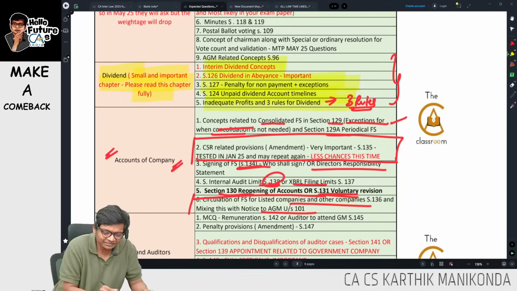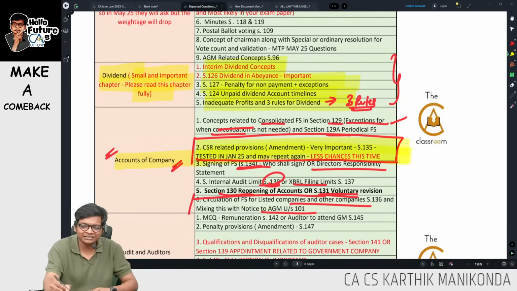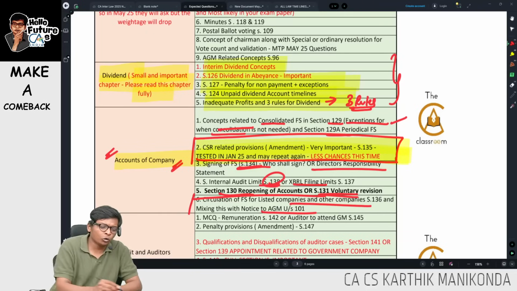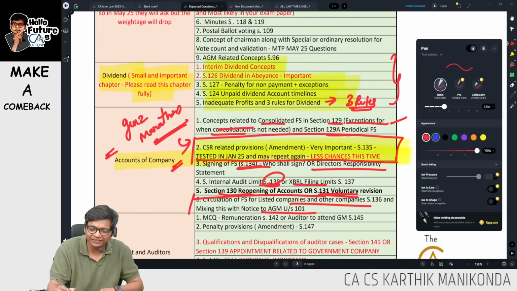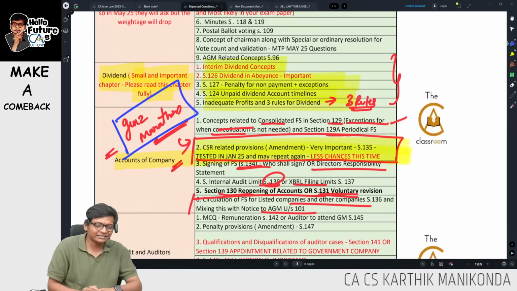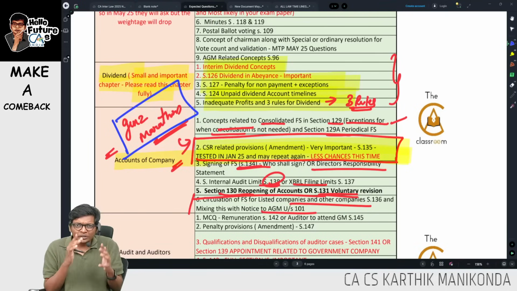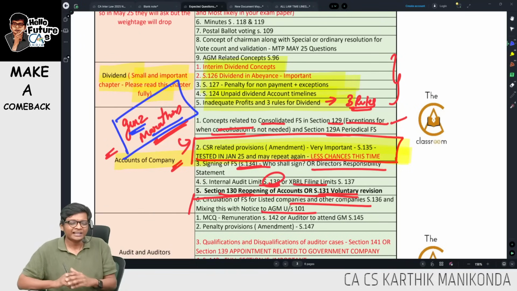Sir, what about CSR, sir? Yes, CSR is important, but CSR itself will take another 10-15 minutes. I have revised the entire CSR, because entire CSR is bigger than the whole accounts of company chapter. Just to save time, for CSR alone, I'm sure you all know by now, we have our Gen Z marathon. In that, go to books of accounts, find CSR. I have given the timestamp. I will revise it in just 10 minutes, guys. Entire CSR. I'm again repeating, if you are watching this, if you can make time somehow, go watch the Gen Z marathon. At least for a few chapters, you will know how impactful it is.